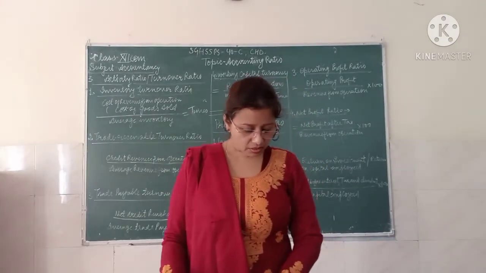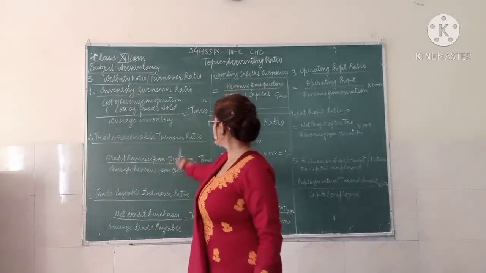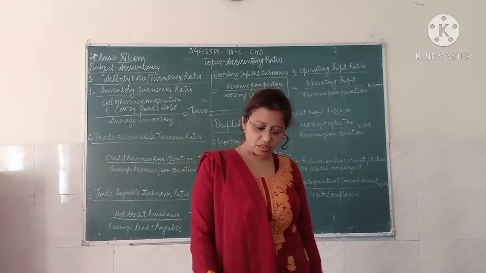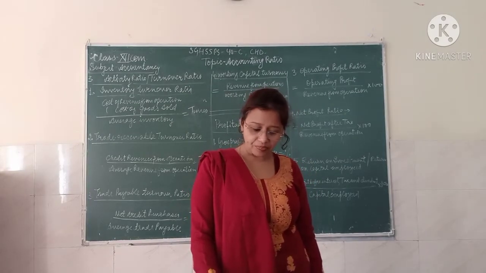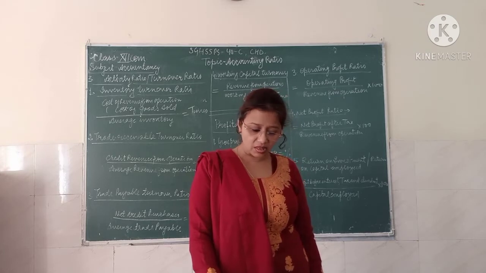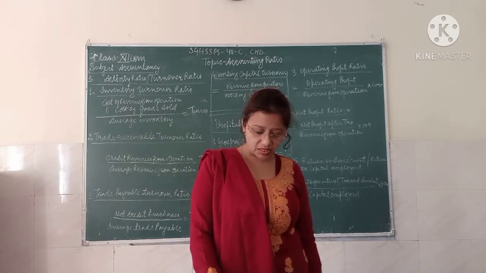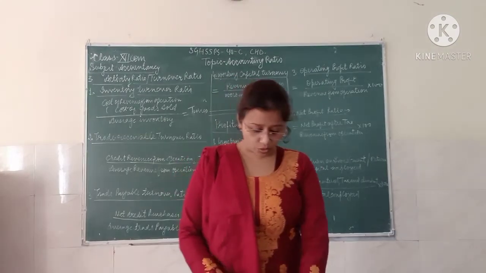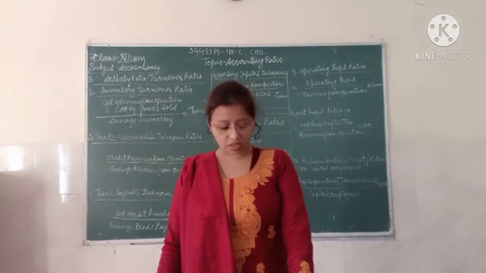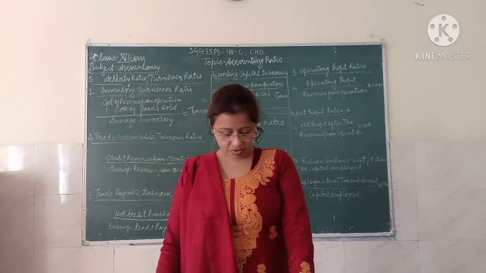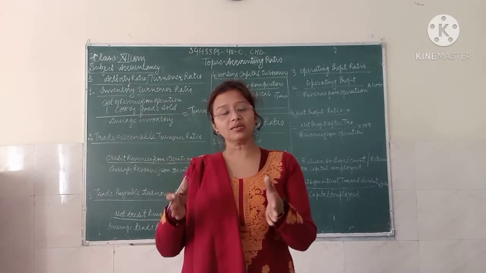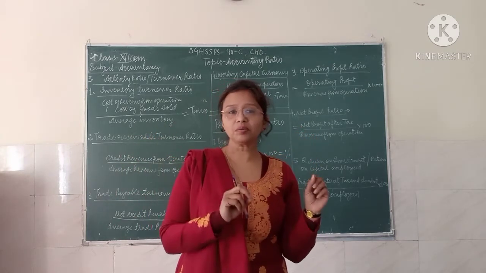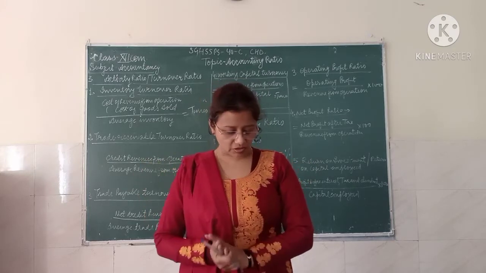Next is the trade receivable turnover ratio. The trade receivable is the amount received against the goods sold or services rendered in the normal course of business by the enterprise. In other words, the amount remaining outstanding against sale of goods or services rendered is trade receivable. Trade receivable includes the debtors and also the bills receivable. Trade receivable is equal to debtors plus bills receivable.